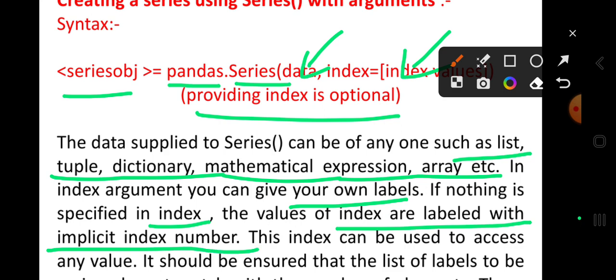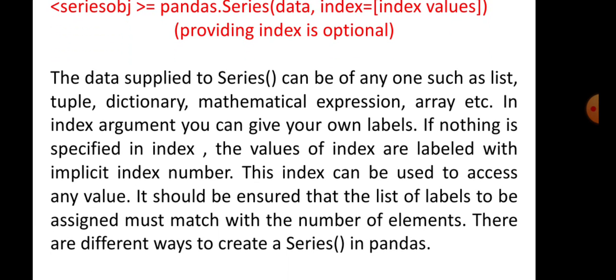This index can be used to access any value. It should be ensured that the list of labels to be assigned matches the number of elements. If index and data values are mismatched, then an error will be produced by the Python interpreter.